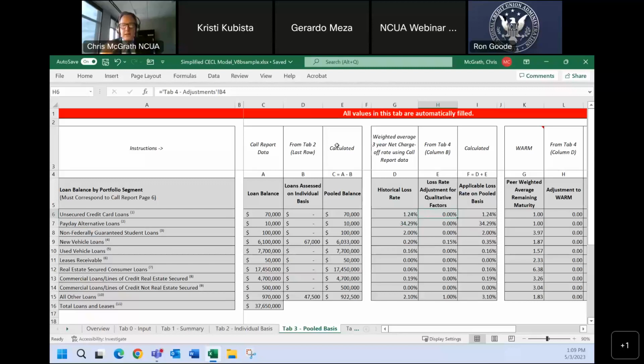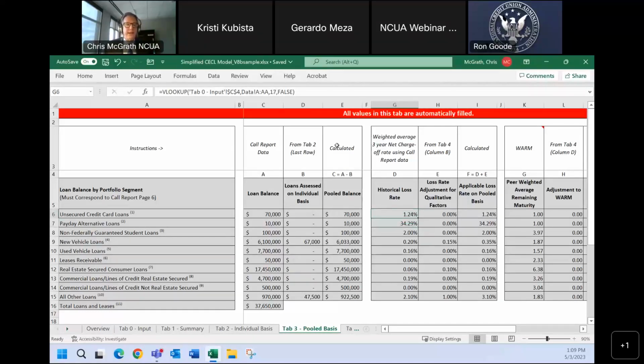In CECL, we have to think about current conditions and reasonable and supportable forecasts, the future. Historical losses may not include an increase in loss trends for the last couple of quarters. In this case, this tool as of December 31st, 2022 doesn't include 2022 losses because we didn't have the fourth quarter losses yet, the year-to-date losses for 2022.